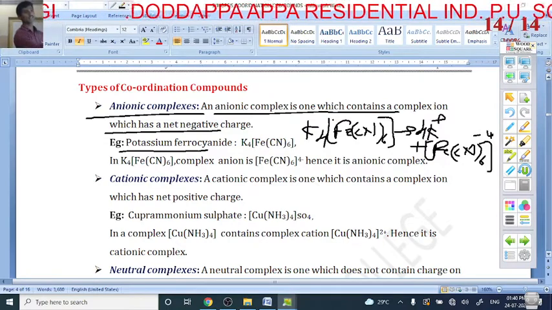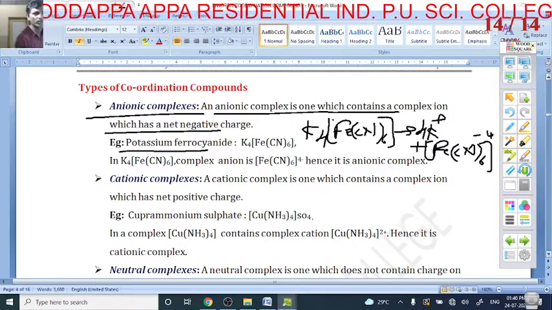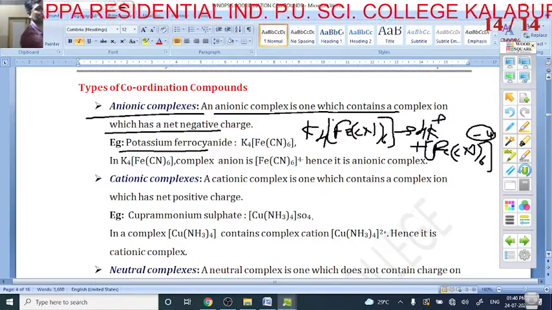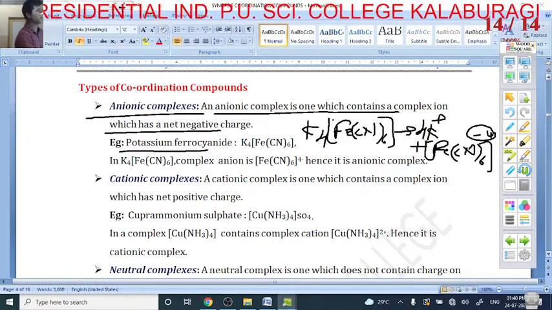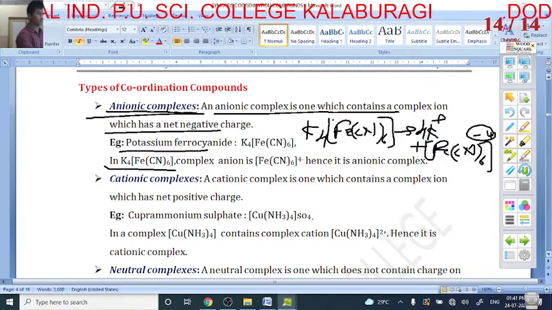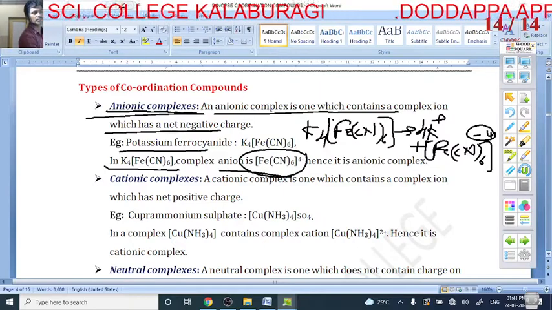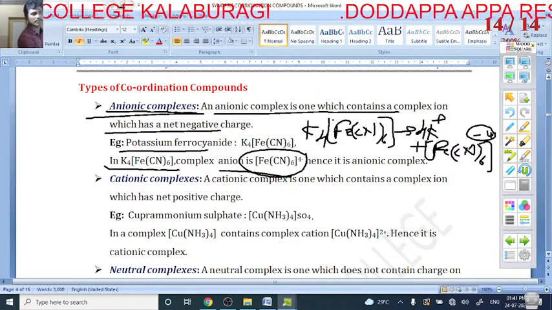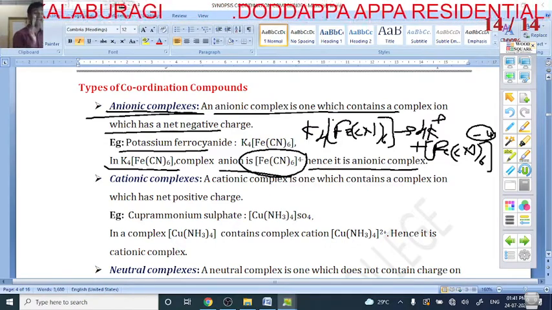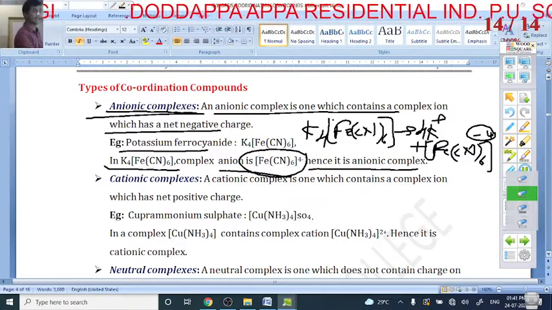So in K4[FeCl6], 4K+ is called the counter ion, and [FeCl6]4- is called the coordination sphere. Here the coordination sphere is negative, so that's why it is called an anionic complex. The anion has a negative charge, [FeCl6]4-. If the square bracket is negative, this complex is called an anionic complex.